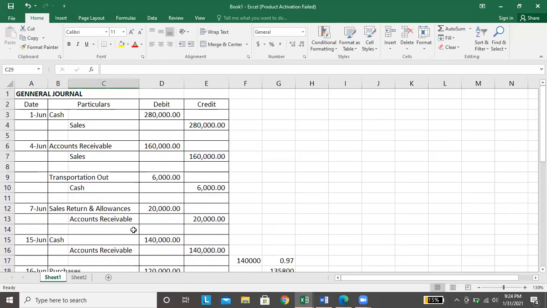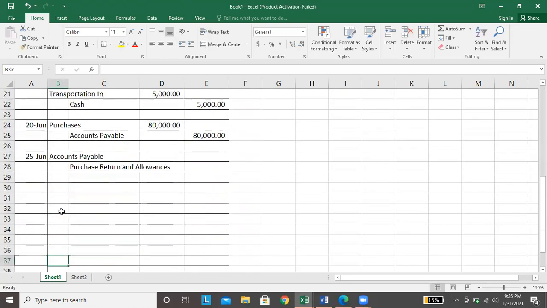Pareho lang siya ng kanina, sales return. Originally naka-debit si AR, tapos since binalik yung item, from debit, we credit, tapos yung corresponding debit is sales return and allowances. Dito naman, binaliktad. Naka-credit si accounts payable kasi nagka-utang, nag-increase yung liability. Noong June 25, since nabawasan yung utang natin kasi may binalik tayo, from credit, we will now debit.